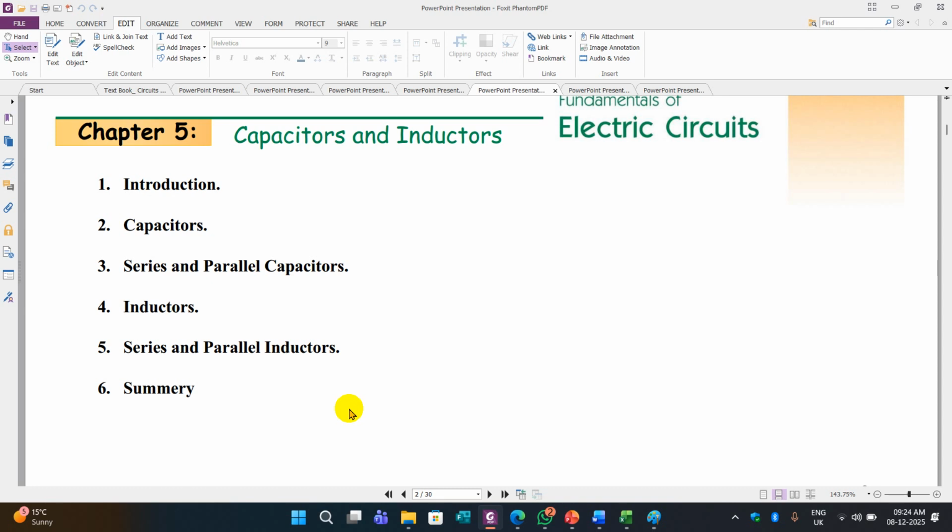Vice versa for the inductor. For the inductor we also studied its structure, like a resistor's structure. Then we studied the equations for the current and voltage by differentiating and integrating. Then we studied the power, and how much energy is stored in it, that is magnetic energy. The series and parallel combination of inductors we also studied. So a short answer question may come from either the capacitor or the inductor. So this is about chapter 5.